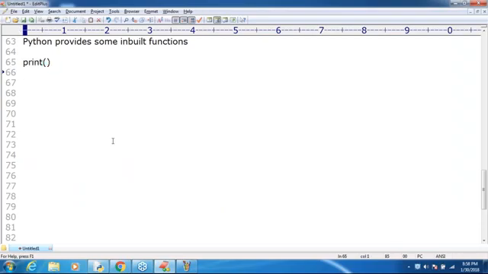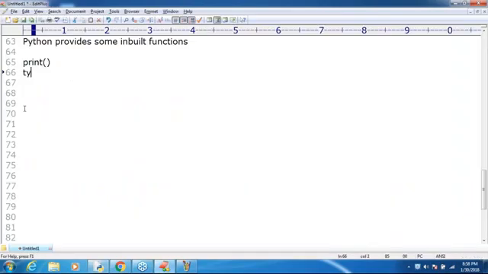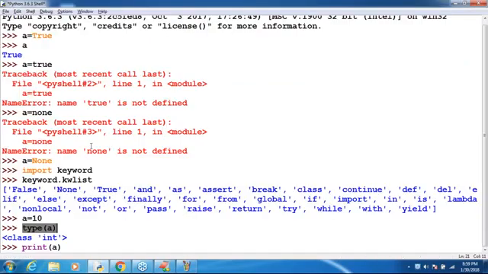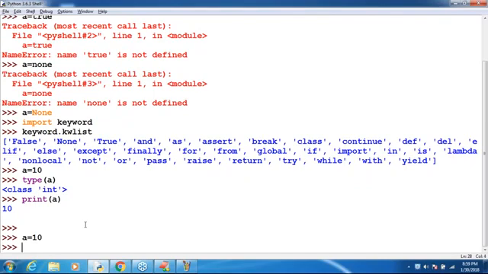Now I asked, what is the type of a? I used it already. Type, remember this one. Print is just to print. Type is to know the type of the variable, right? Now my requirement: I have a is equal to 10. Observe that carefully. A is equal to 10.